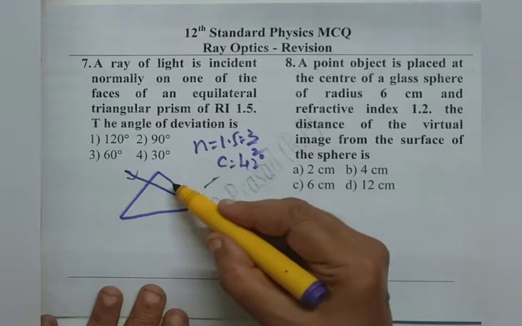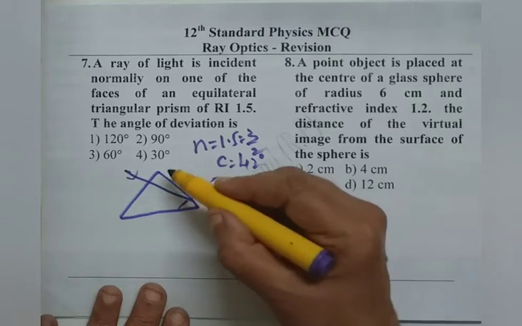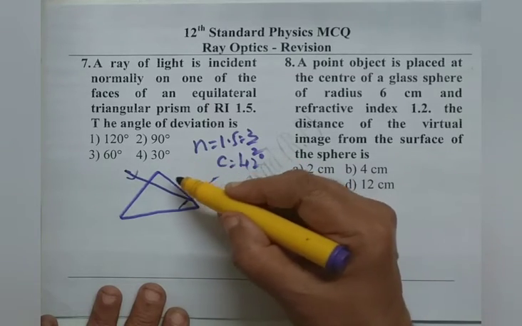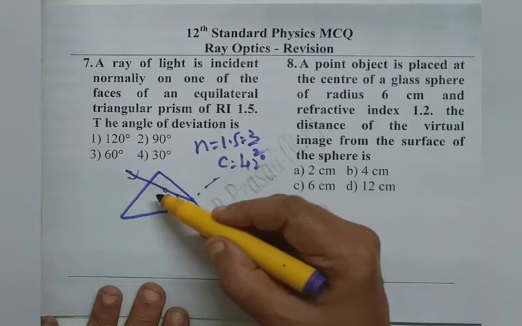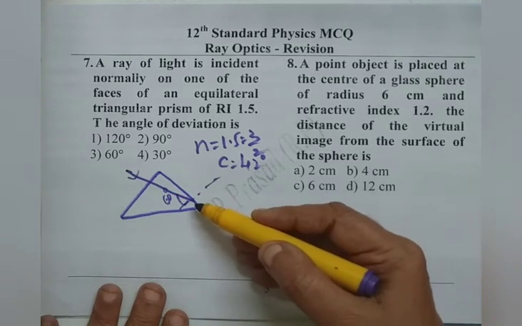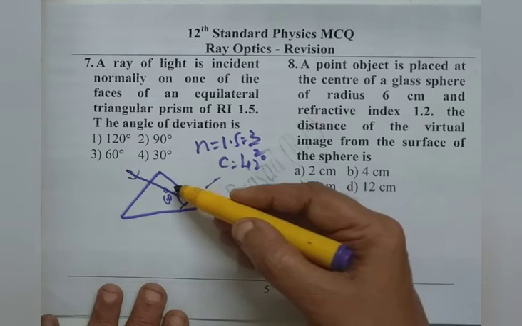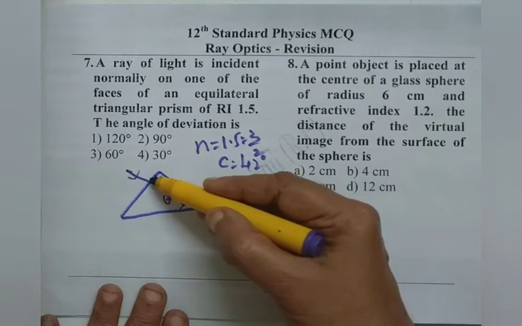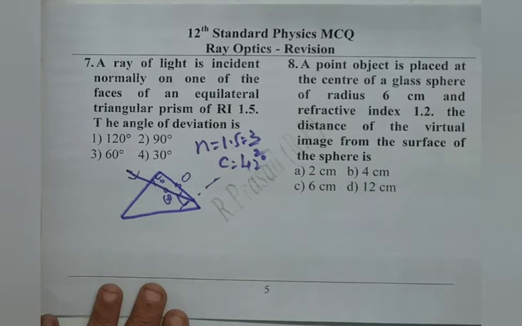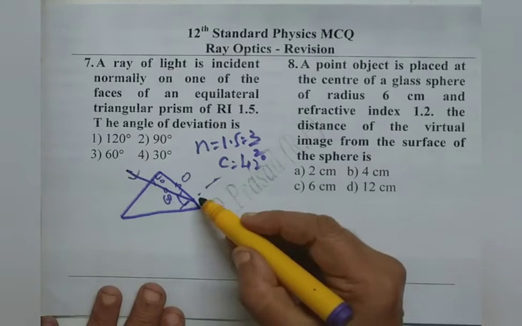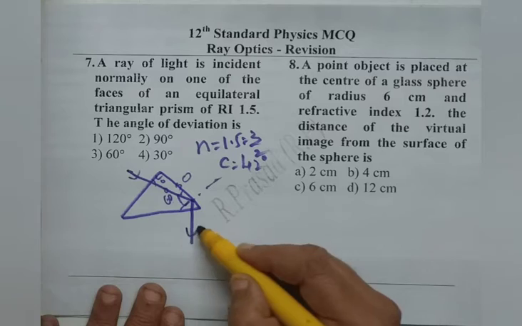Here the angle of incidence on the second face after normal incidence is, as it is an equilateral prism, 60 degree, because all the angles are 60 degree. Once it falls on the opposite face directly, as we can see, this is 60, this is 90, so this should be 30 degree. Therefore, the angle of incidence should be 60. That means it is more than the critical angle, so it should undergo total internal reflection.